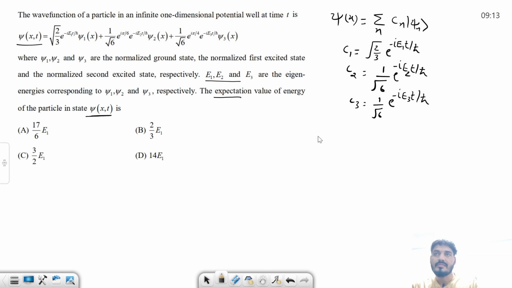Now see how to find out the expectation value of any physical quantity.